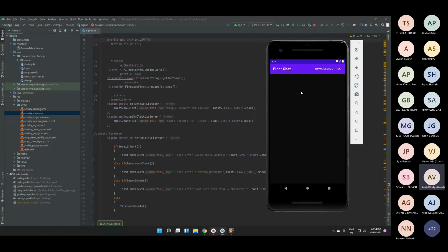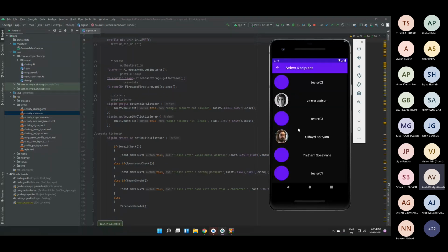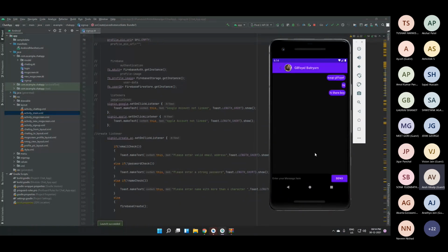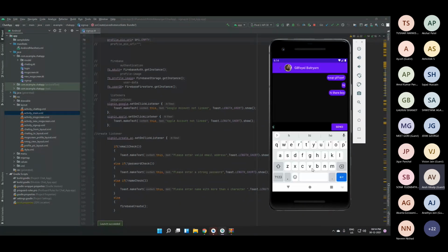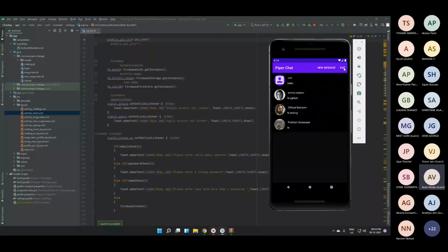Okay. So this is the chat section. Whenever you click on new message, here are all the global users who are registered in this app. I've just created this for demo purposes. You can normally chat here. For example, testing, and send. I will explain how all the UI and related work is done. And this is the basic exit, which logs you out.